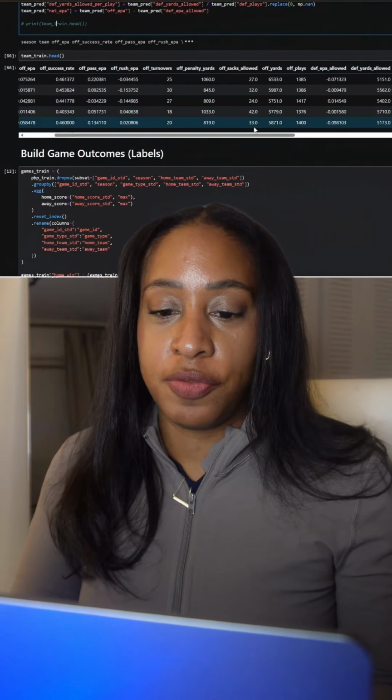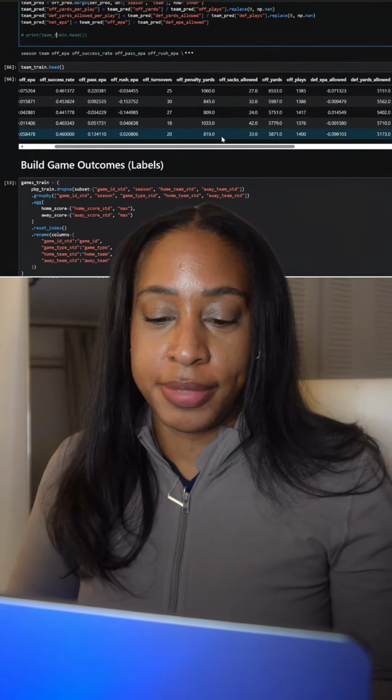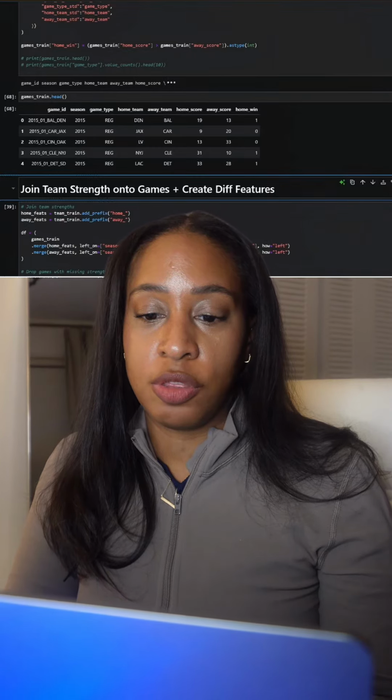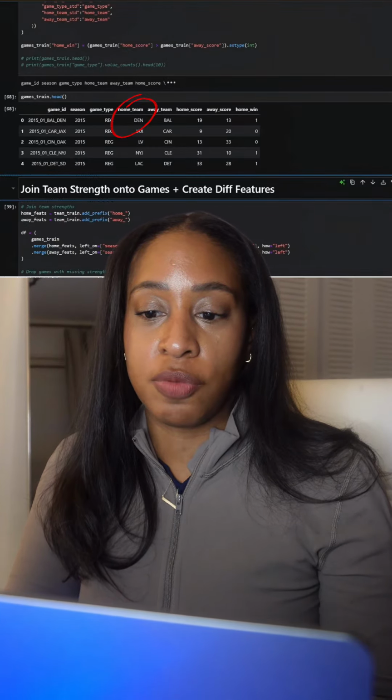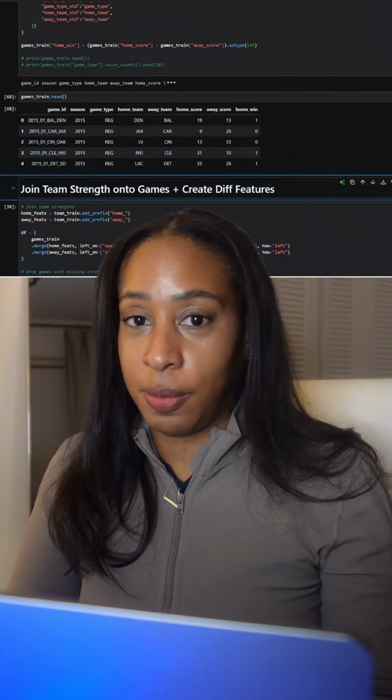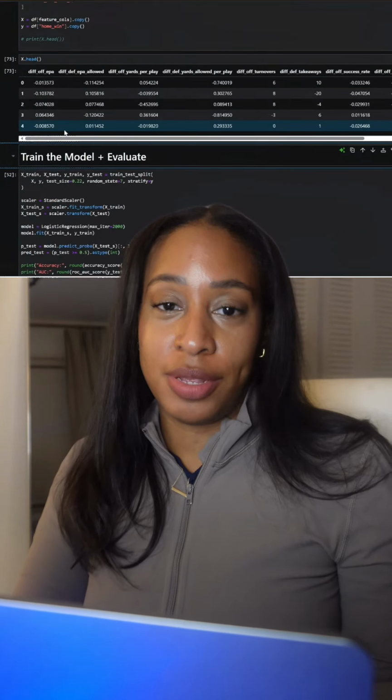Here I'm also gonna create a data frame of the actual game outcomes. So for example, you can see in 2015, this was a regular game between the Broncos and the Ravens. The home team was the Broncos and they won. Now I'm gonna join these two data sets. This is what our model ready data set looks like.